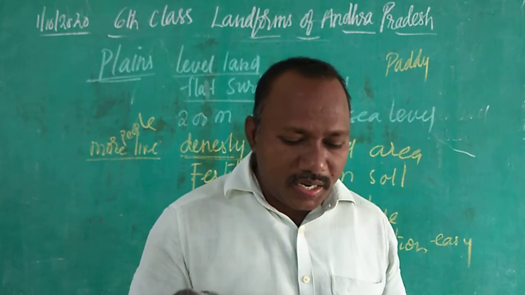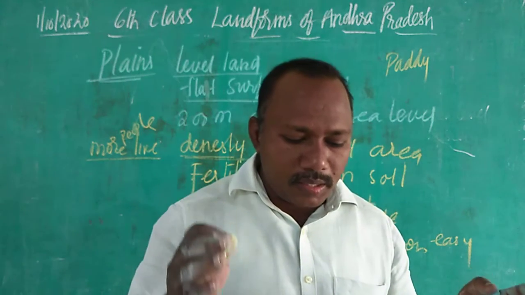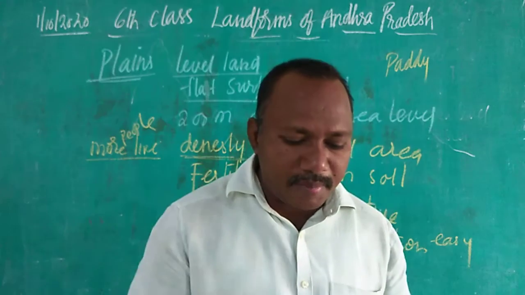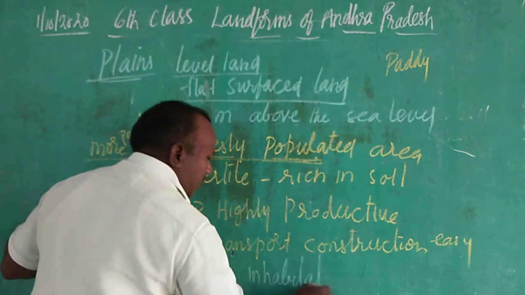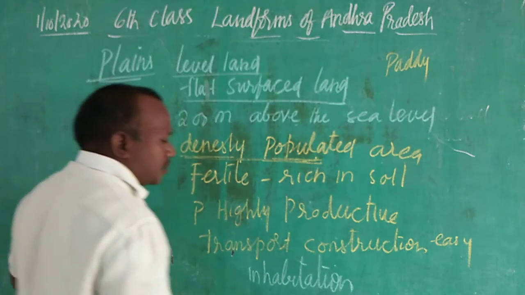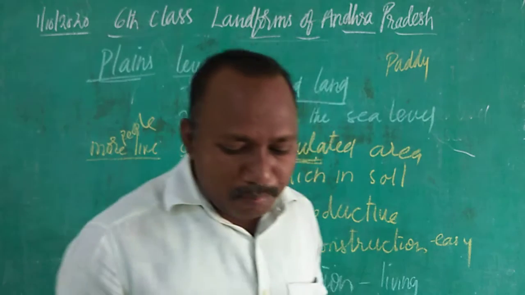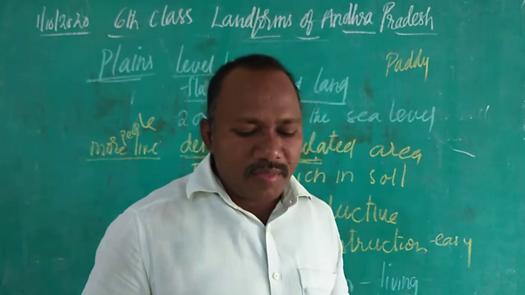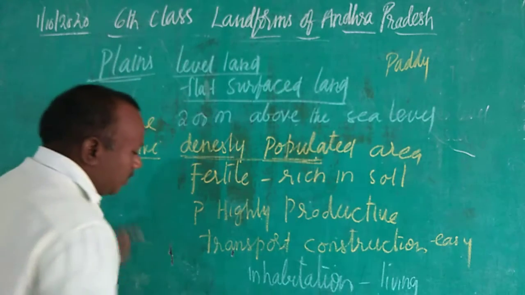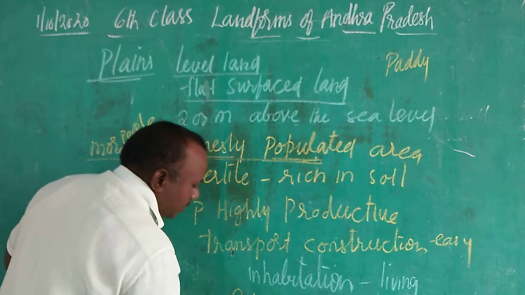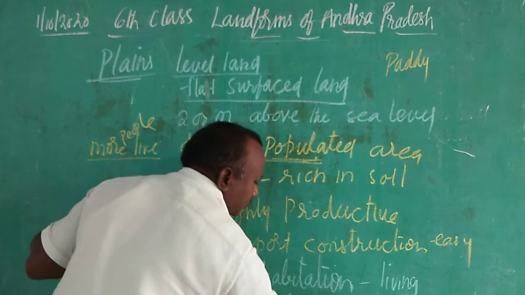And also it is said here, children, the plains are more suitable areas for human inhabitation. Inhabitation, I-N-H-A-B-I-T-A-T-I-O-N, inhabitation means living. Most of the people live here in the plains, children, because it is a very suitable area for people to live. Okay, and it is said here, children, it is also easy to build houses in plains.